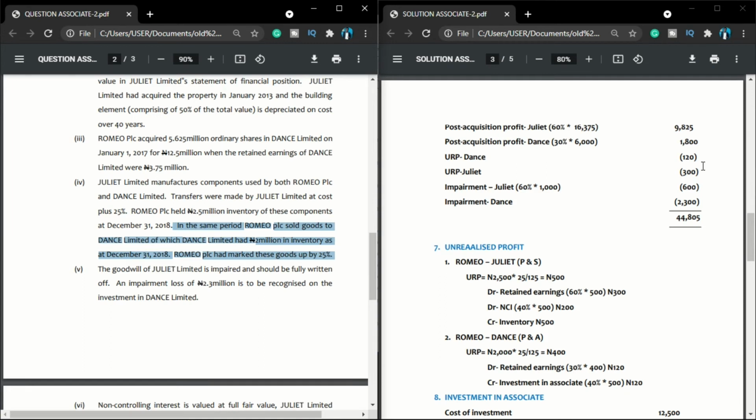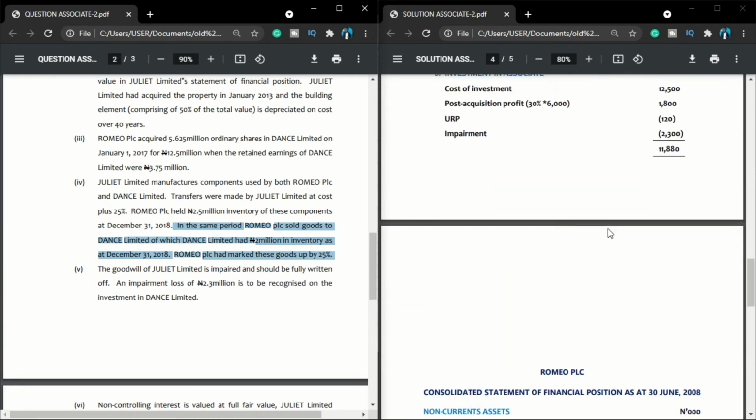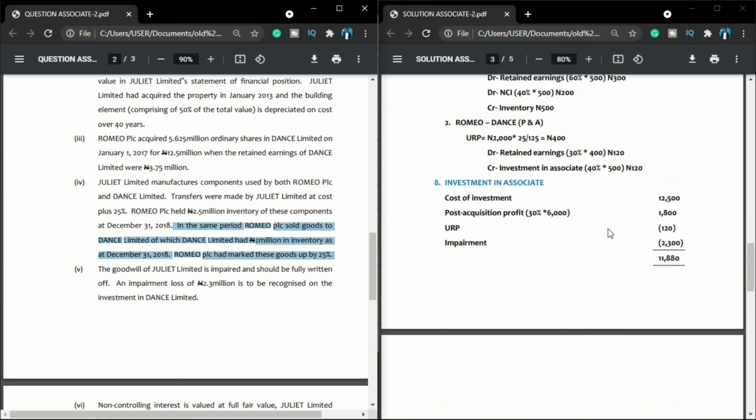So basically I'm done with all my additional information, but there is something else we still need to do, which is our workings note 8. And what is my workings note 8? Determination of investment in associates. You can see from my previous explanation, equity method of accounting says that your investment in associates should be your cost of investment. Now, how much is the cost of investment? It is given in additional information 3. Come here. Romeo acquired 5.625 million ordinary shares in Dance Limited on January 1, 2017 for how much? 12.5 million. So my cost of investment is 12.5.